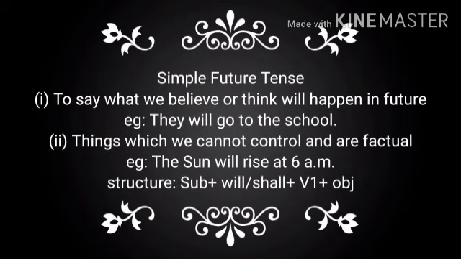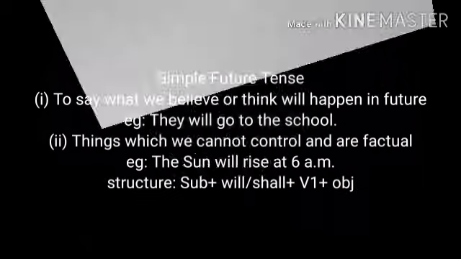Simple future tense. Simple future tense is used to say what we believe or think will happen in future. Example, they will go to the school. It is also used for the things which we cannot control and are factual. For example, the sun will rise at 6 a.m.